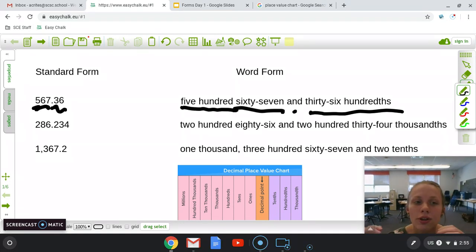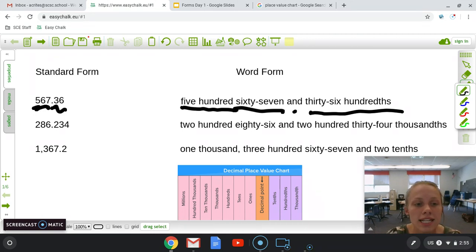We don't say 3/10 and 6/100ths. We say 36, and then whatever number is at the very end, that is the place value that you'll say at the end. So if this number were 567, and then it was just decimal point 3, you would say 3/10. But since it ends in the hundredths column, you would say 36/100ths.